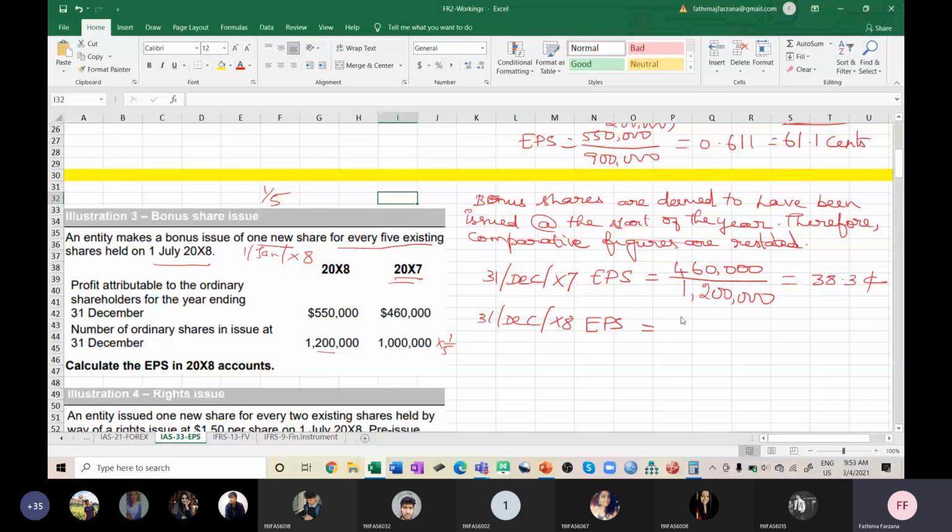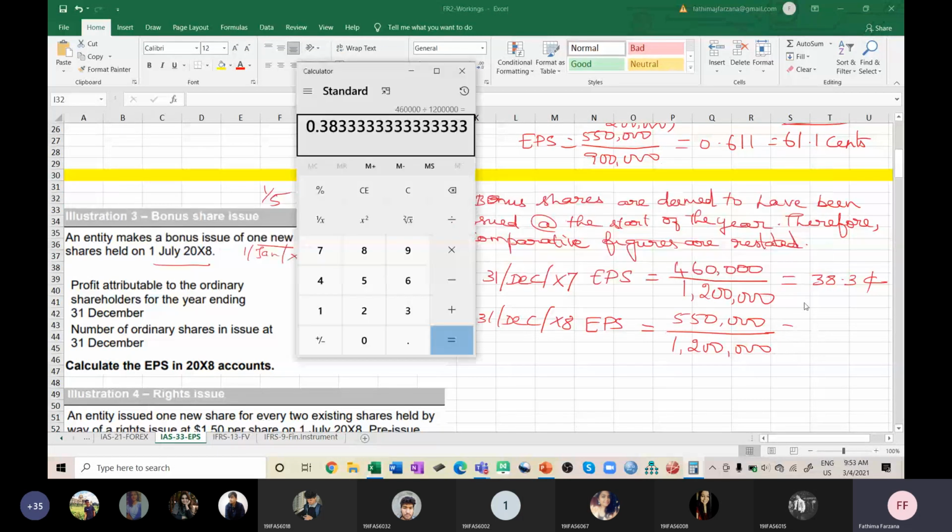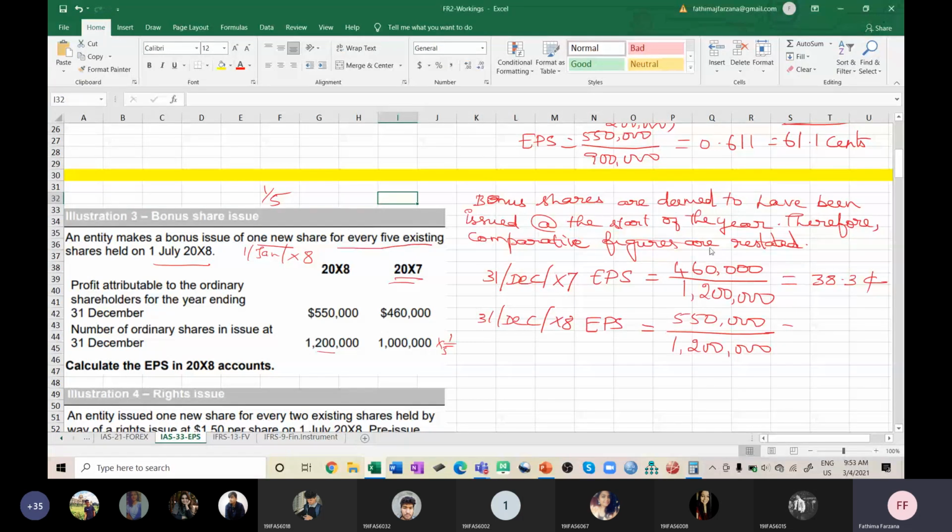Here it is the same: 550,000 divided by 1,200,000 shares. So how much will you get? No change in it. 550,000 divided by 1,200,000 shares is 0.4583, which is 45.8 cents.